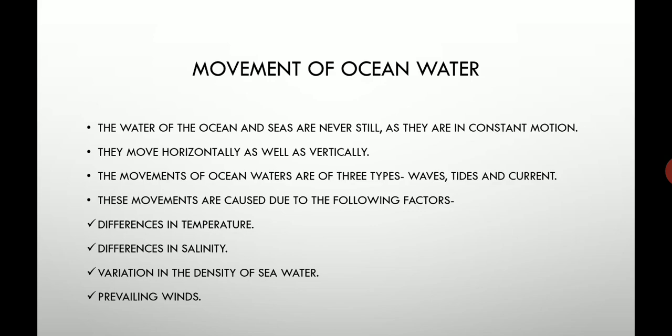We'll study this in part two. These movements are caused due to the following factors. Why do waves, tides, and currents happen, or why do these three types of movement form? Because temperature is different, salinity is different at different places, and the density of sea water is different. Same ocean, same water, but density may be different, salinity may be different at different places, the temperature of that particular water may be different, and the winds also cause the movement. So winds also affect the movement of the ocean.